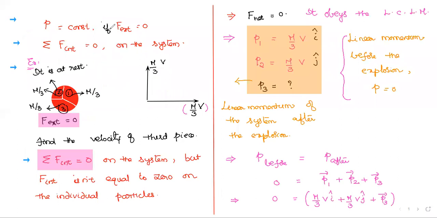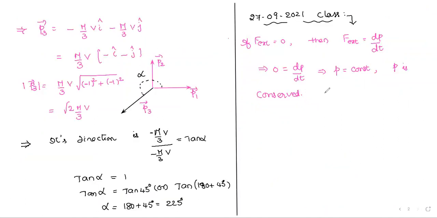Even previously she asked, what is this on the first slide? Okay, this one, Nana: P is constant if F external equals 0. What I wrote at the first point is called the law of conservation of linear momentum. Every time it is a big word, so in short form I'm writing LCLM, law of conservation of linear momentum.